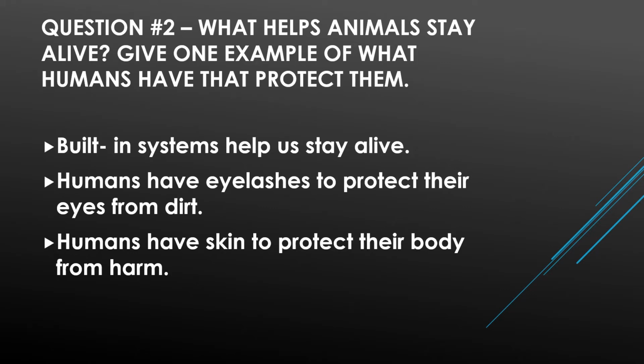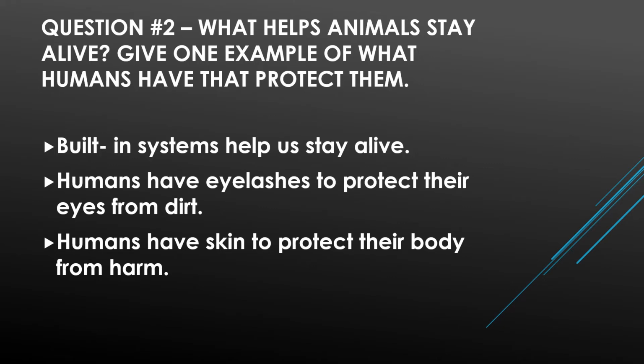Now, you could have given some examples of this. Several of you talked about teeth, maybe. You talked about camouflage or fur. You talked about claws. So things that they have, these systems that help them to stay alive or to help them hide from predators.